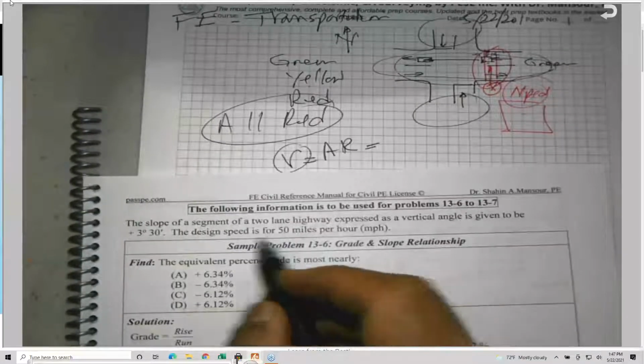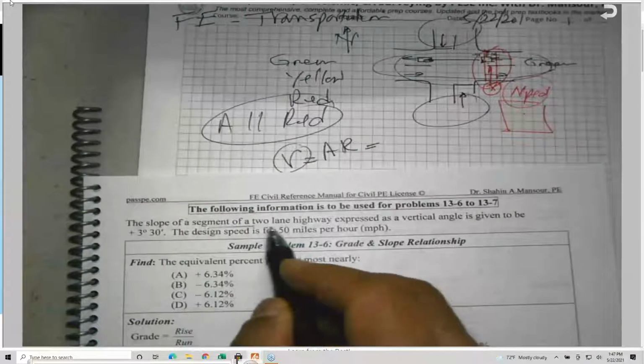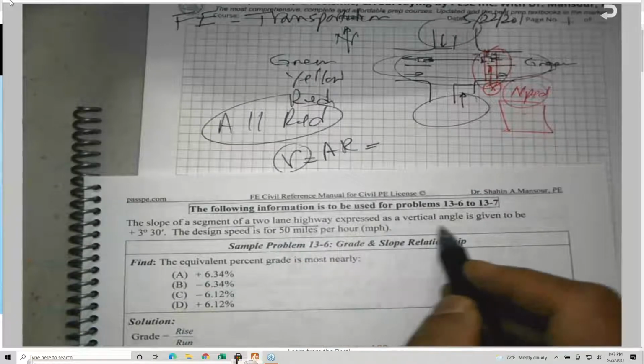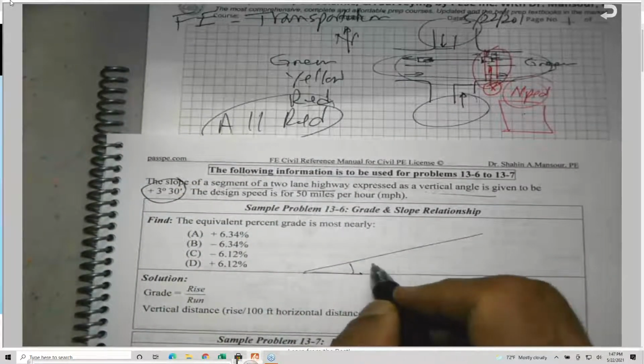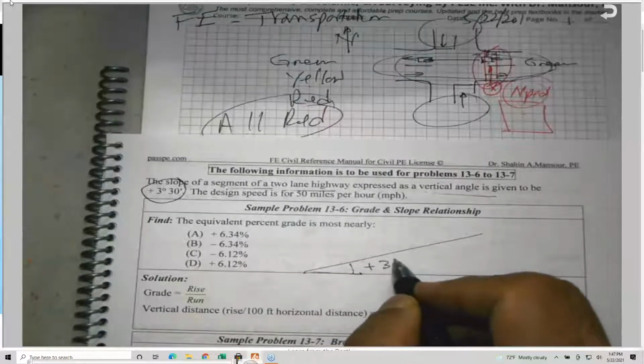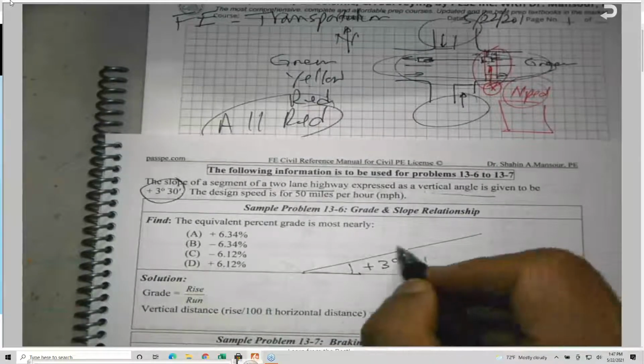One is talking about the slope of a segment of a two-lane highway expressed as a vertical angle. We said the vertical angle could be positive or negative. So if a road is like this and they tell you the vertical angle is plus 3 degrees and 30 minutes, what is the grade G in this case? The grade is going to be plus. So if the vertical angle is given, we can take this as the rise and this as the run.